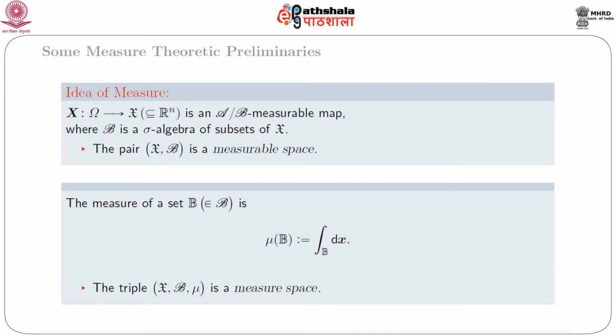Then we get a triple, script X, script beta and mu, and that triple is called a measure space. Thus, we get the double, script X and script beta, which is called a measurable space, and the triple, script X, script beta and mu, which is called a measure space.